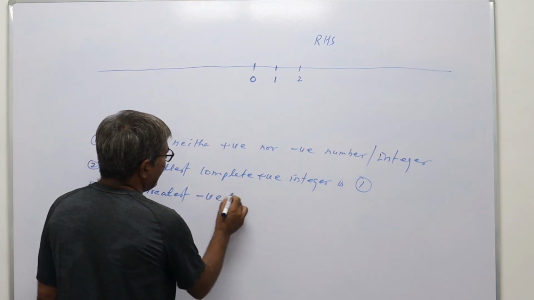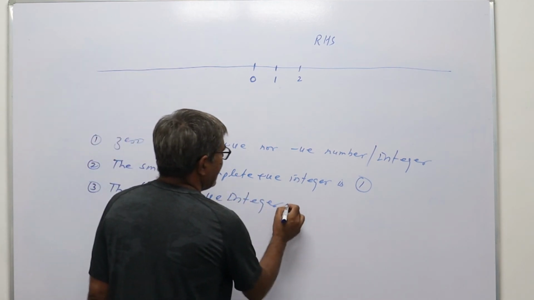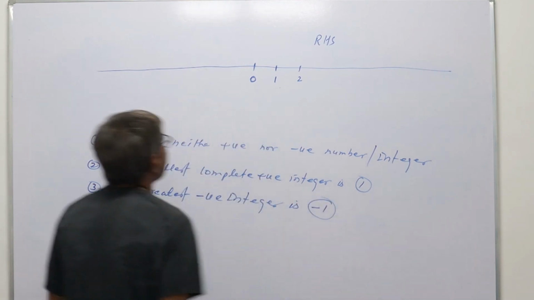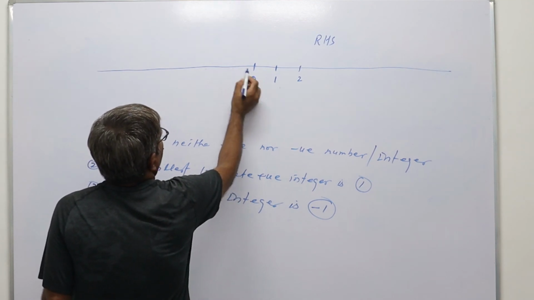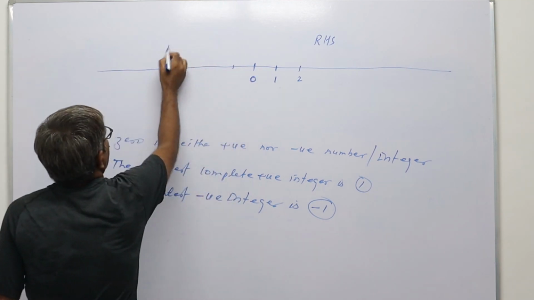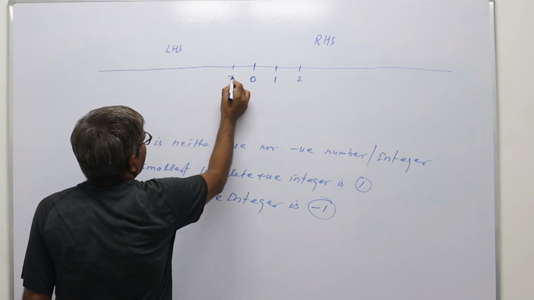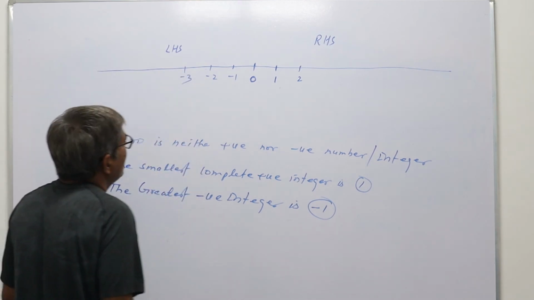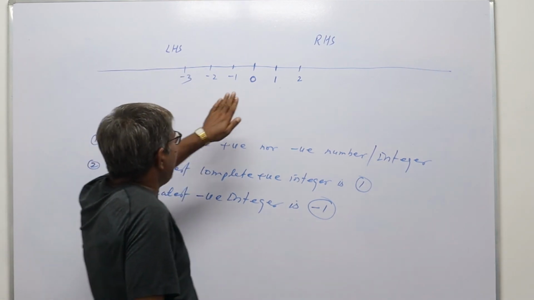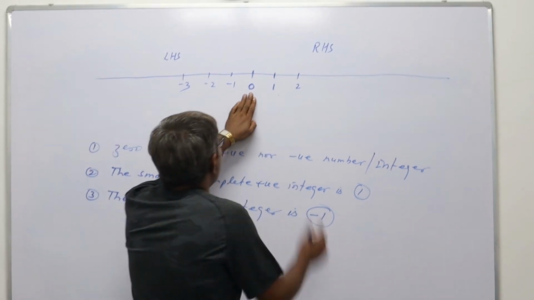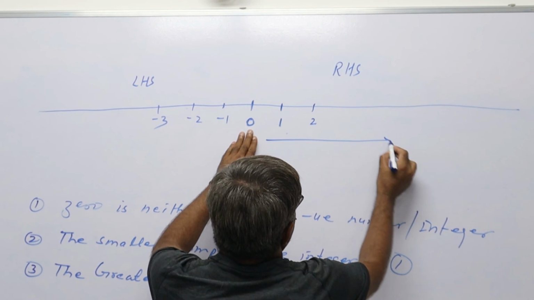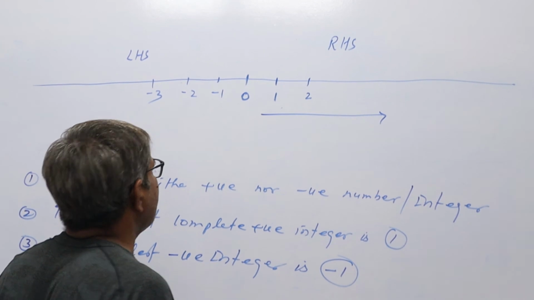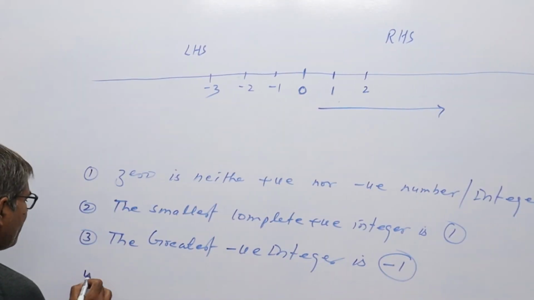Now the third one: the greatest negative integer is minus 1. The greatest negative integer is minus 1. From 0 to the left hand side, the first negative integer is minus 1, then minus 2, then minus 3. So as soon as we move from 0 to the right hand side, every next integer will be greater than its previous integer.